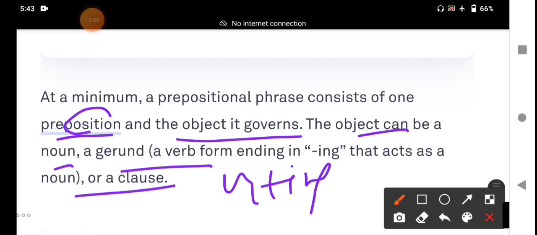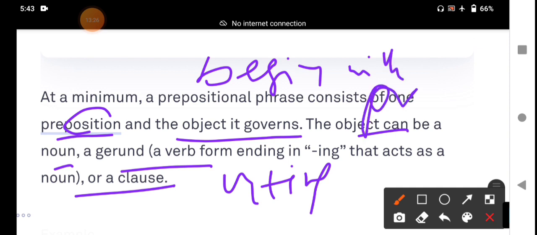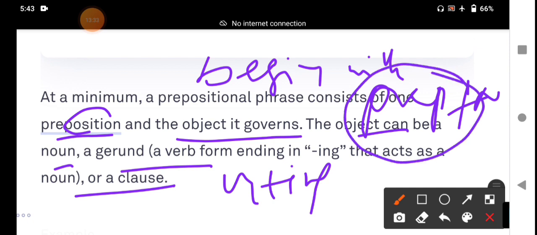It starts with a preposition. It is a combination. A prepositional phrase is a combination of a preposition followed by a noun or a pronoun. A prepositional phrase begins with a preposition plus noun or noun phrase or pronoun. That is the structure of the prepositional phrase. The phrase which begins with a preposition and ends with a noun or noun phrase or pronoun is called a prepositional phrase.